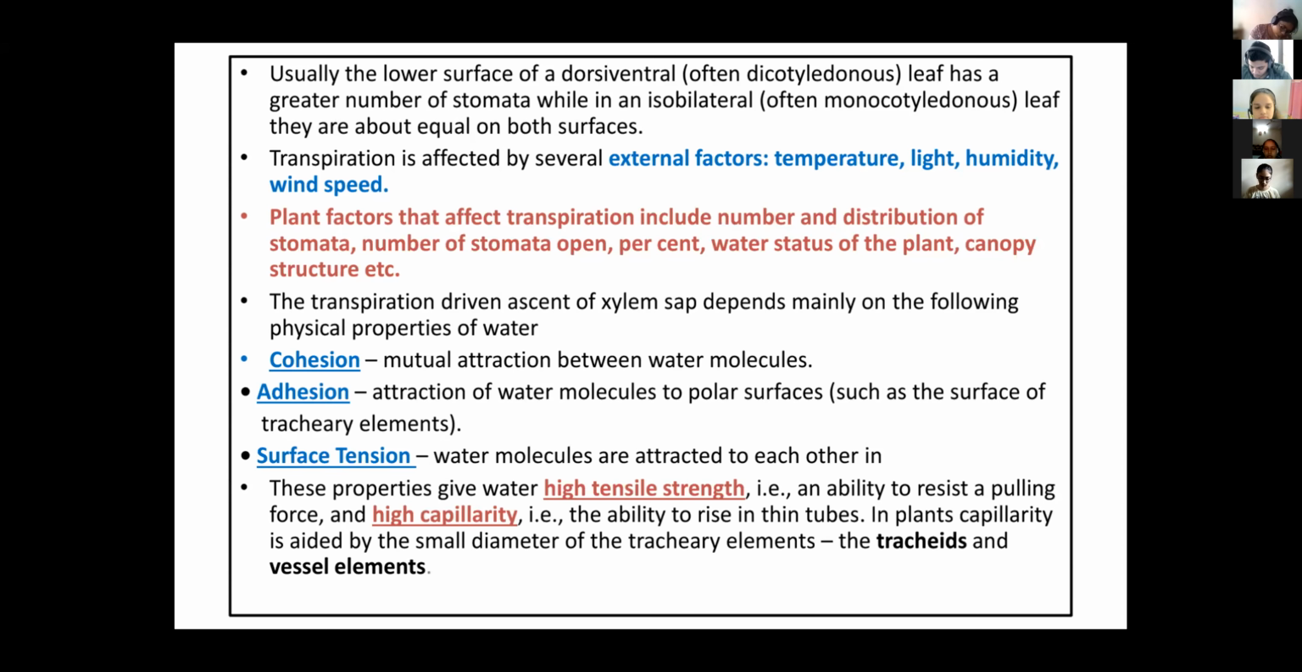If the size is narrow, that is a capillary, which has a very narrow lumen. In that, the water can easily translocate in the upward direction. That is why we say high capillarity.